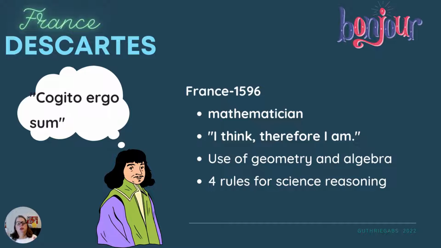All right, so let's look at some other people that are known for changing ideas and looking at the world in a different way. We have Rene Descartes, who lived in France. And he's famous for saying, cogito ergo sum, I think, therefore I am. And he's a very famous mathematician, and he truly believed that math could, pardon the pun, solve all your problems, right? And so he said, if we look at everything mathematically and in the simplest forms, we can figure out our answers. And he said there were 4 rules for reasoning through a problem.